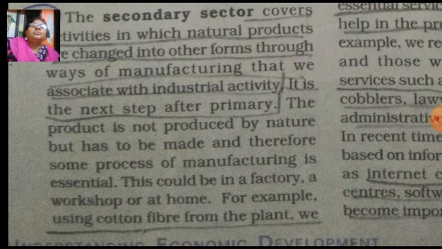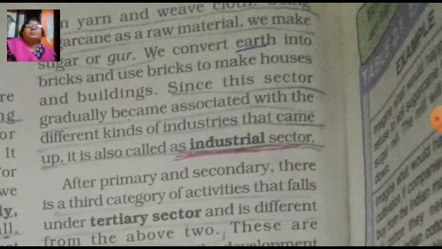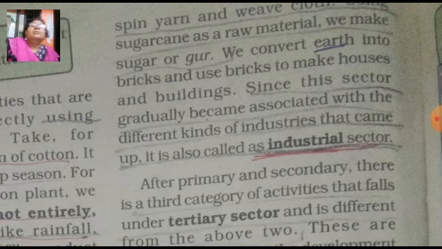For example, using cotton fibers from the plant, we spin yarn and weave cloth. Using sugar cane as a raw material, we make sugar or gur.